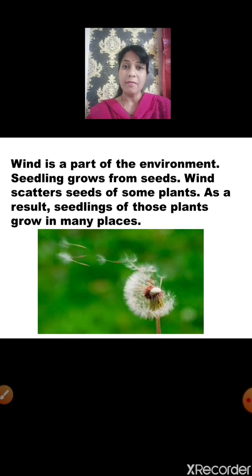Now sometimes strong wind blows and light seeds of some plants scatter here and there. As a result, when the seeds get soil and moisture, they develop into seedlings, and from the seedlings plants grow. In this way, wind, which is a part of our environment, helps plants to grow in different places.